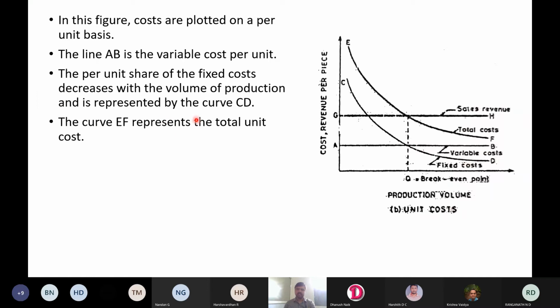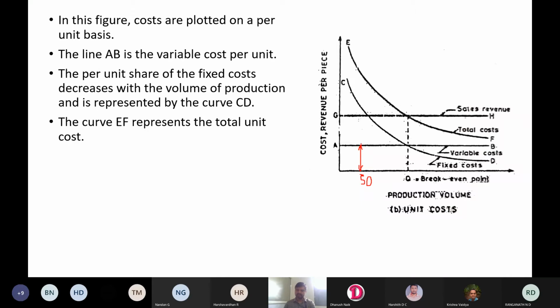Next, the curve EF represents the total unit cost. Total unit cost means if you add variable cost and fixed cost, you will get total cost. Suppose you want to find out total cost at this point, say if it is 50 pieces. If the production volume is 50 at this point, then this much, from here to here, is the variable cost.